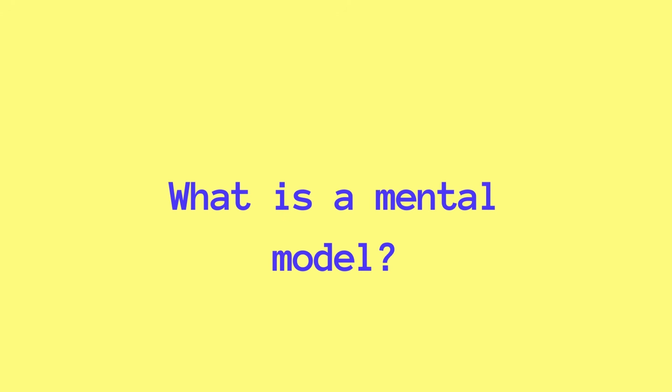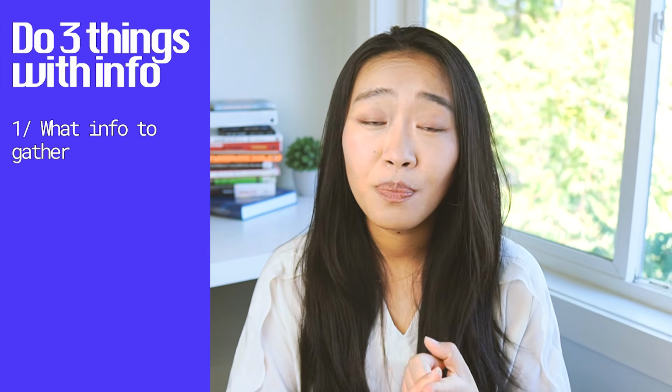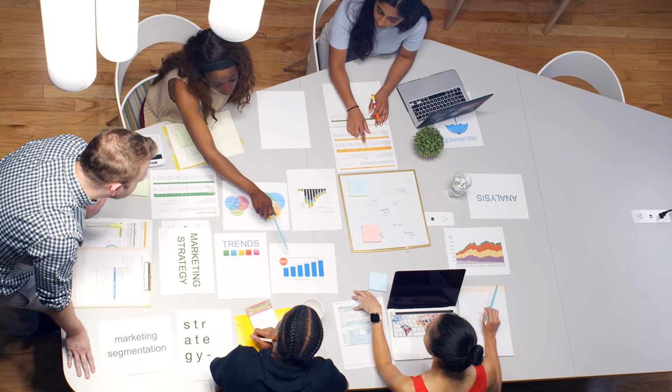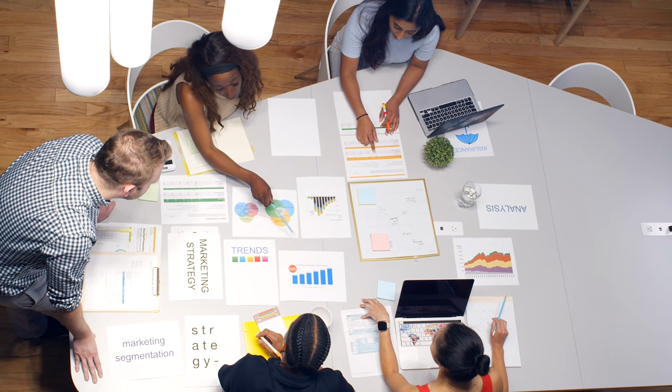So what went wrong? You'll see exactly when we talk through the 6 mental models, and you can make sure that you don't make a mistake as big as $220 billion. Now, before we go any further, let's just define exactly what is a mental model. A mental model is a framework for thinking. It's a structure that helps you do 3 things with information: what information to gather, how to process it, and what decisions you need to make based on that information. These structures are created so that we can easily break down complex problems into their fundamental core concepts so that it's easier for us to understand what is really going on.